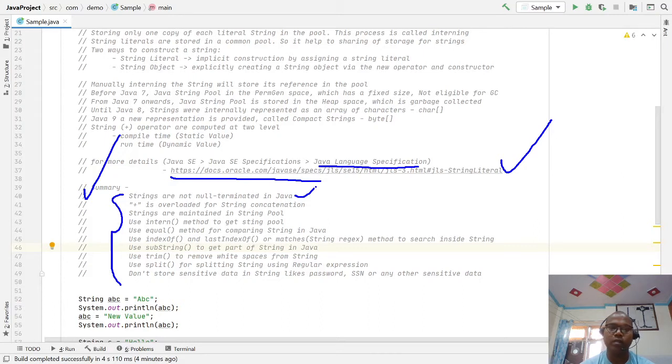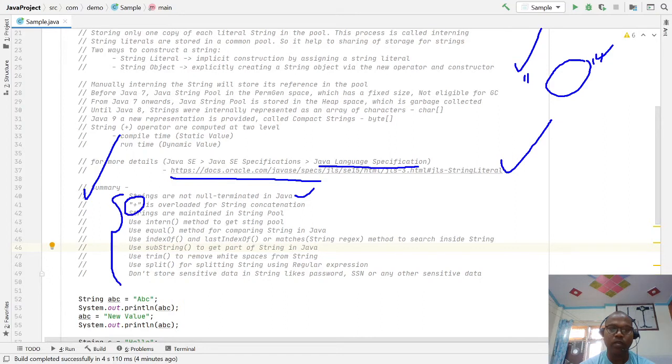But in Java, we have no concept of null termination. Instead, anything you write in double quotes, this is the starting place and this is the end place, and that is your string. And you also have to know this plus operator.